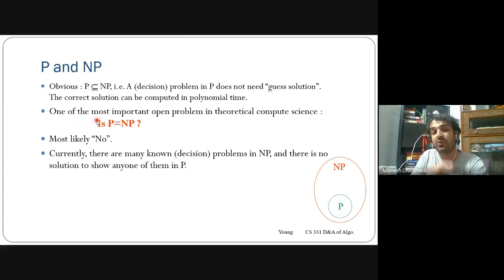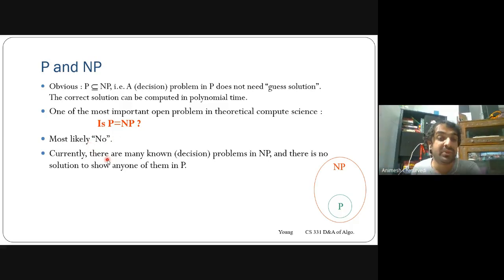So the most important question arises from here, from the open problem of theoretical computer science: is P equal to NP, or is P not equal to NP? Most scientists believe, and almost everyone in the current world believes, that P is not equal to NP. Then the question is what the P and NP sets should look like. We'll see later how the P and NP sets look, along with some NP complete.